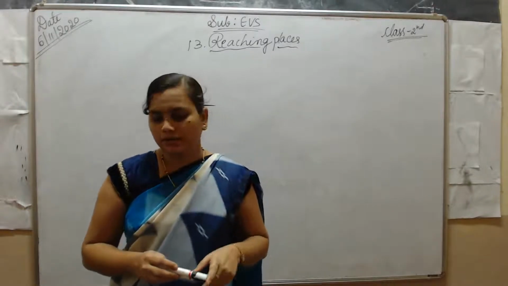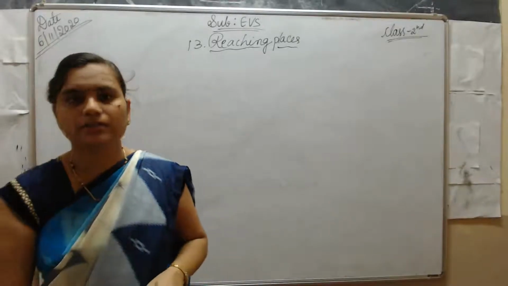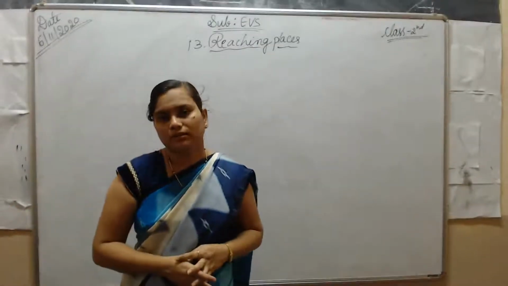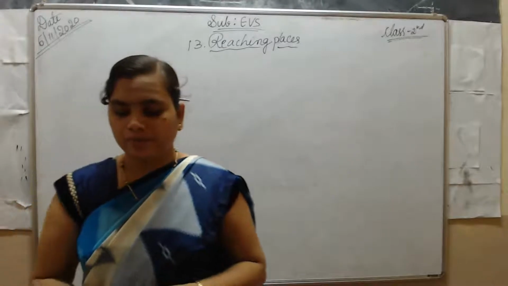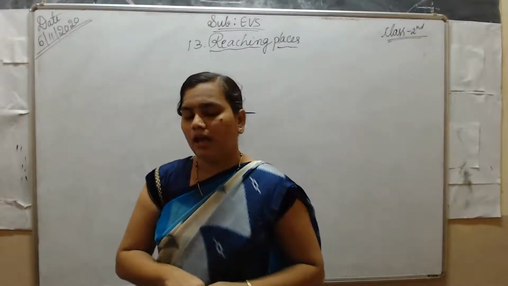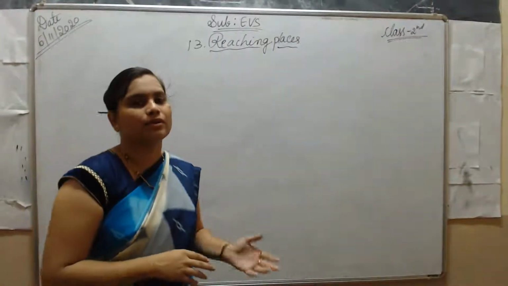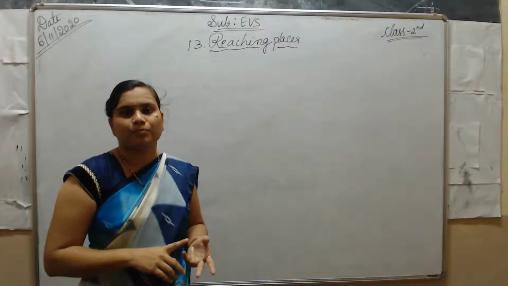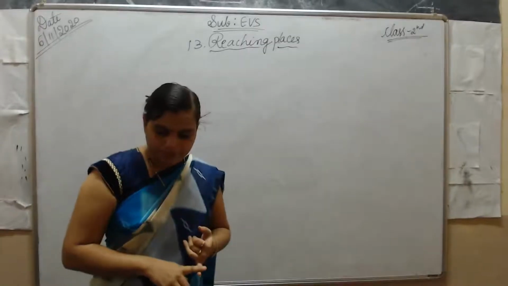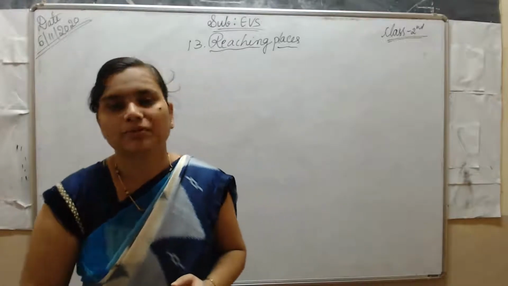Water transport, we already learned about water transport. The vehicles that run on water, the vehicles that float on lakes, rivers and seas, are called water transport vehicles. Examples of water transport vehicles are ship, boat, raft and steamer.